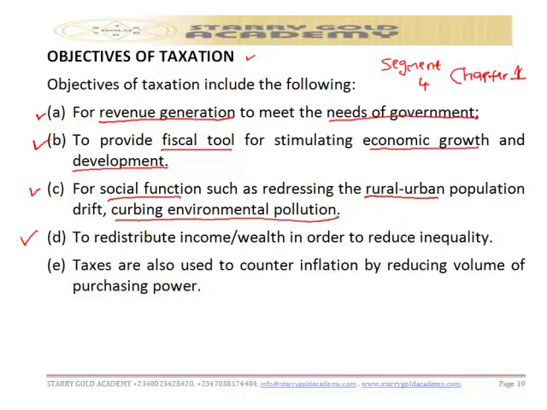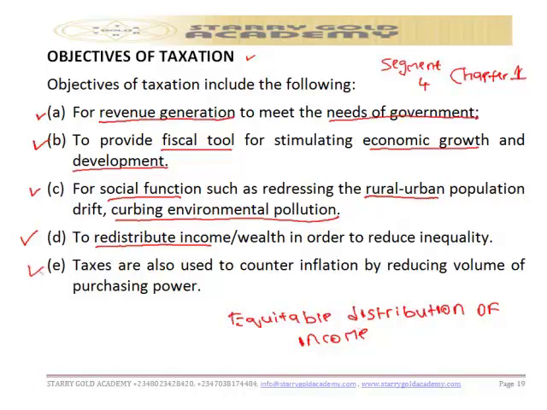The fourth one is to redistribute income and wealth in order to reduce inequality. Yes, this is one of the objectives of taxation: to redistribute income, to make sure that every sector of the economy has equitable distribution of income. Please take note of that. Equitable distribution of income amongst the sectors of the economy, so each sector receives the right distribution of income.